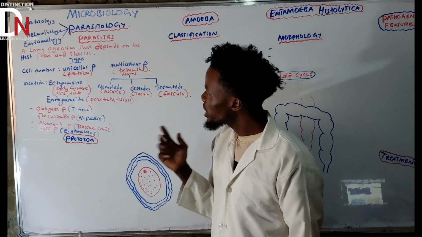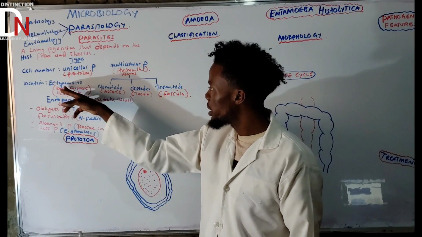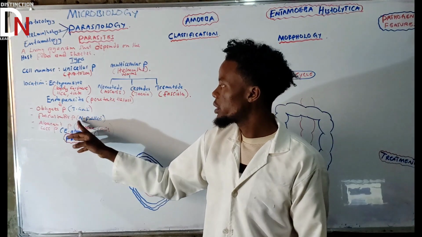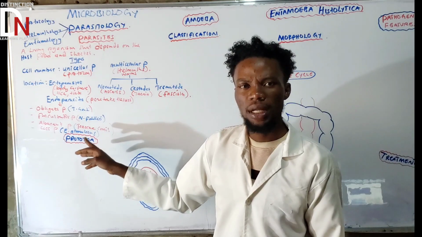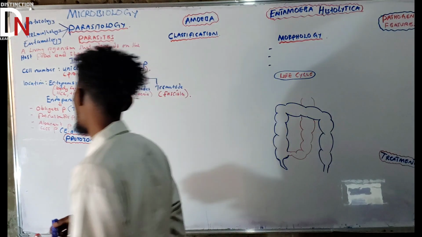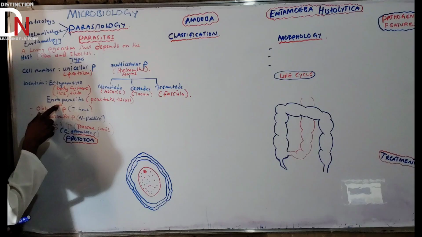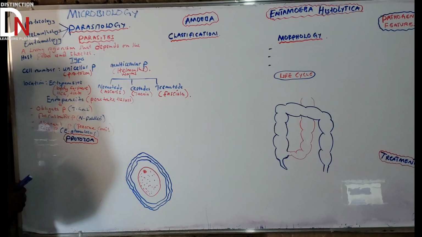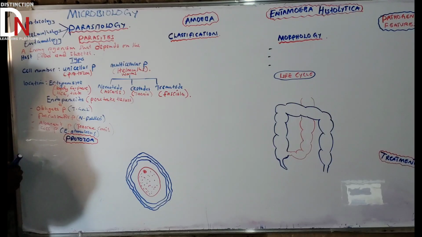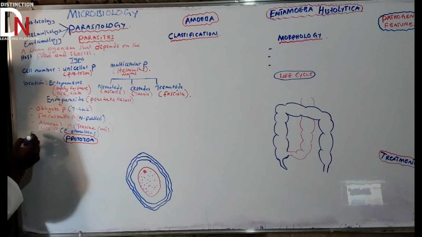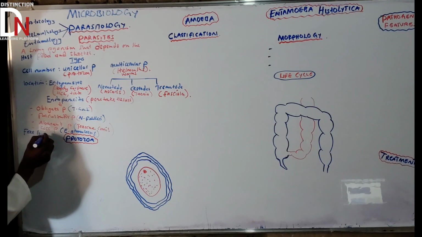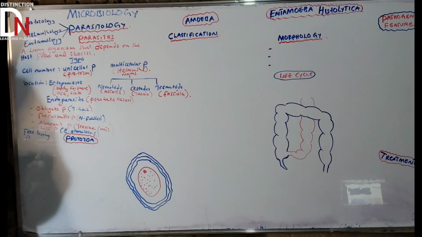Now, the other important parasite, apart from the ectoparasite and endoparasite, is the free living parasite, which I mentioned under facultative. Apart from the one that can be found inside, and the one that can be found on the surface of the body, there is also another one. I'm going to write it here so that we have more space: free living parasite.